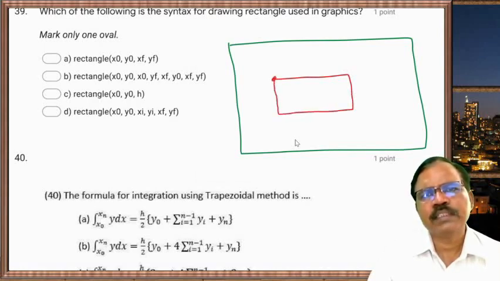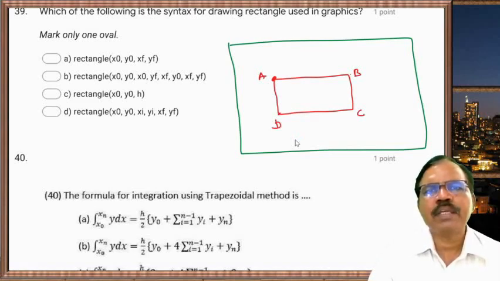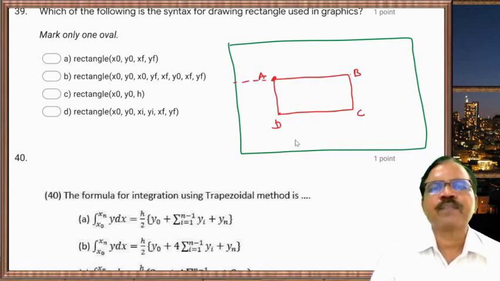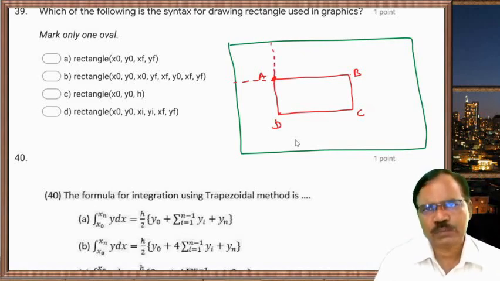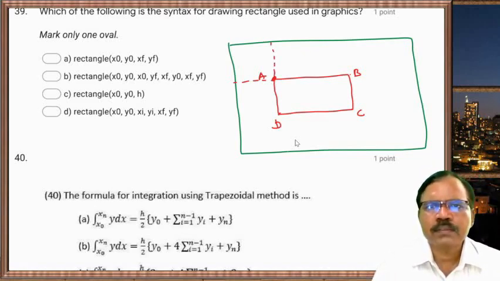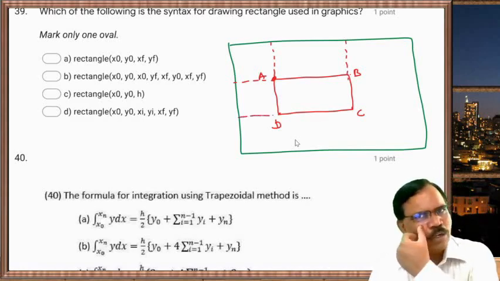If we see these points A, B, C, D, A and B will have the same value of y. A and D will have the same value of x. Similarly, B and C will have the same value of x, D and C will have the same value of y.